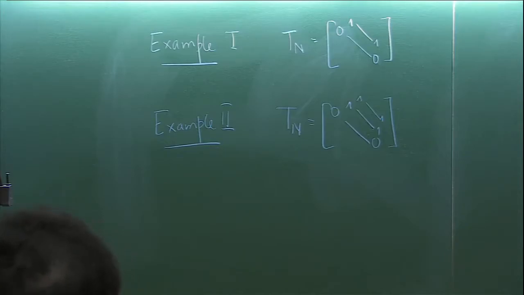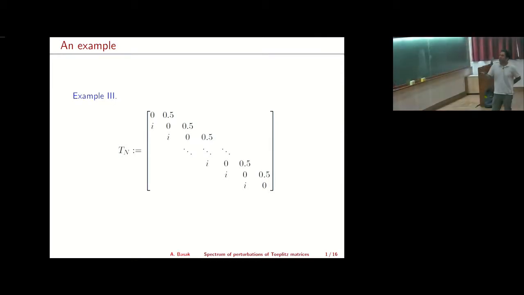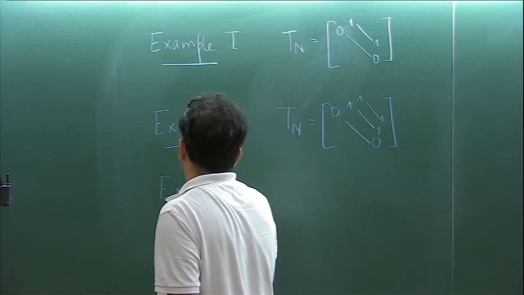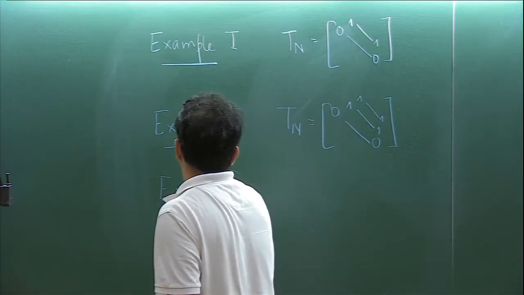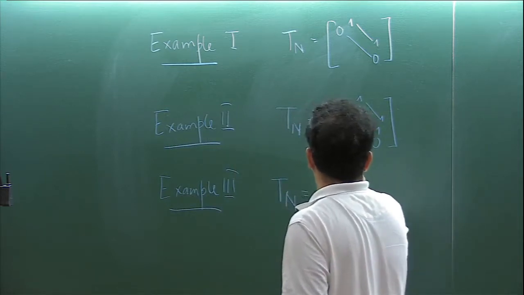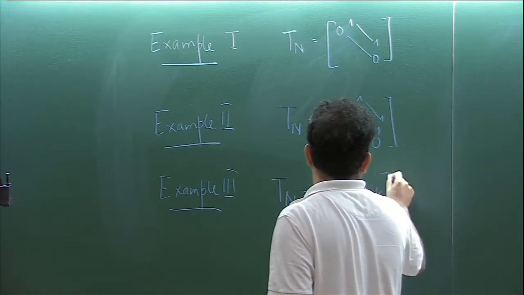Here I take a different matrix, which is of a similar type. It is not upper triangular anymore: you have 1/2 on the first super diagonal and i on the first sub diagonal, and you get a similar picture. This is our example 3. So 0 here, 1/2 here, and i here.